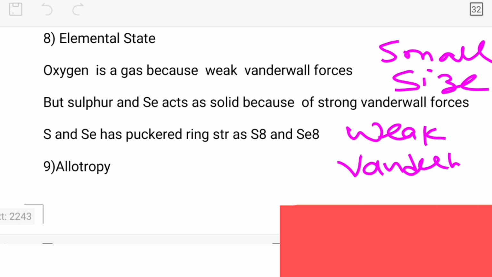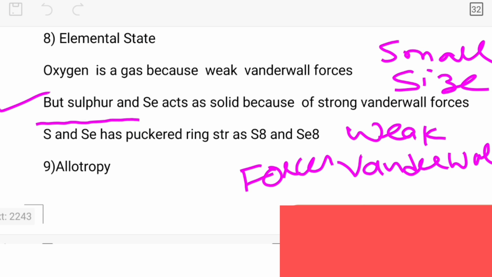Weak van der Waals forces. Am I right? But sulfur, selenium and the others have a large size. If the size is large, then the magnitude of van der Waals forces increases. Therefore, sulfur and selenium act as solids because of their strong van der Waals forces.